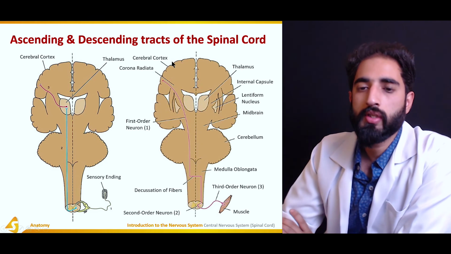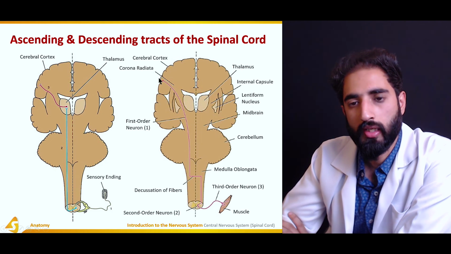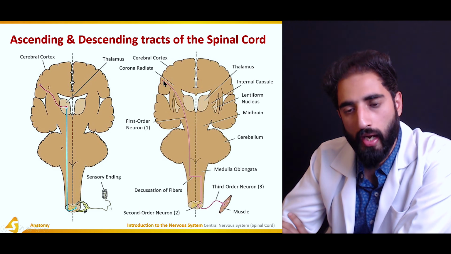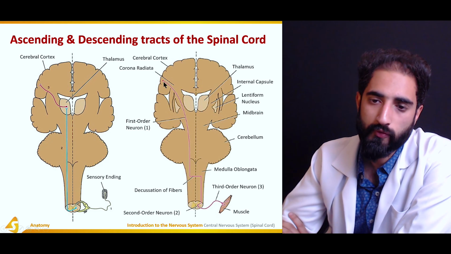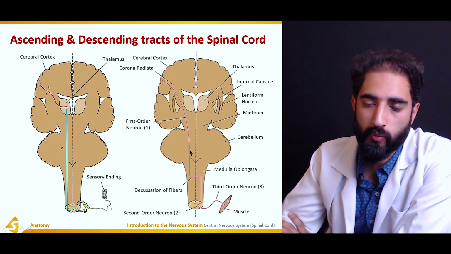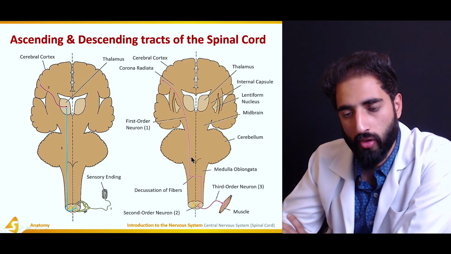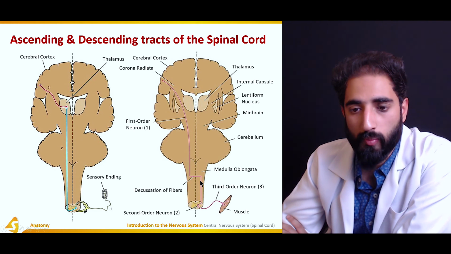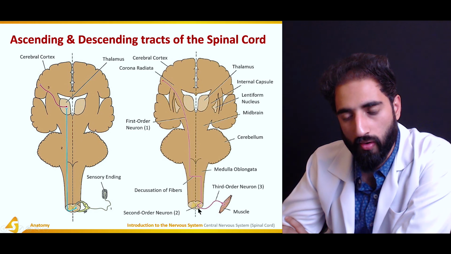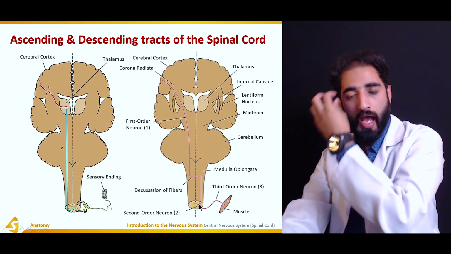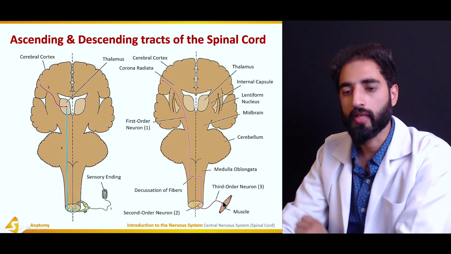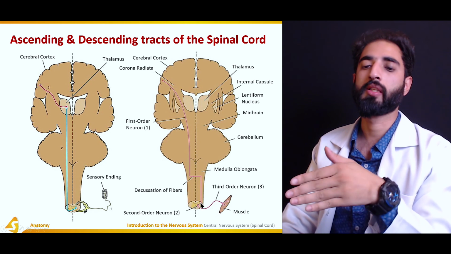So here we see the gray matter, or the primary motor cortex, from where the message is generated via the first order neuron. This first order neuron passes through different levels of the brain, from the forebrain, then midbrain, and the hindbrain, and it decussates, for example, at the level of the medulla oblongata or at the level of the spinal cord, goes to the opposite side, and then terminates at the interneuron in the spinal cord. Then that interneuron synapses with the alpha motor neuron in the spinal cord, and the alpha motor neuron takes the message to the muscle. So that interneuron was the second order neuron, and that muscle was the third order neuron.